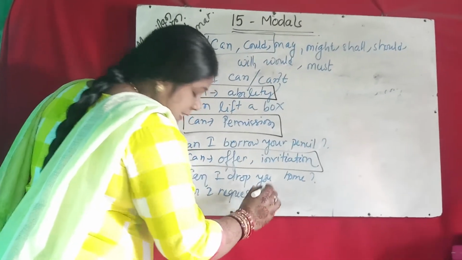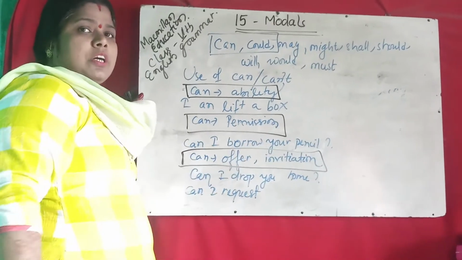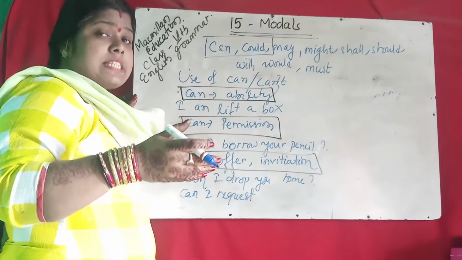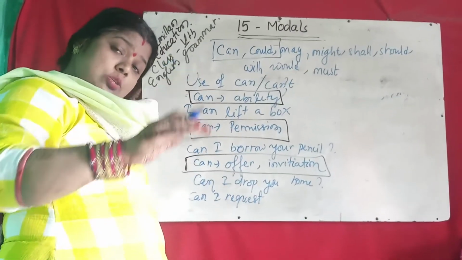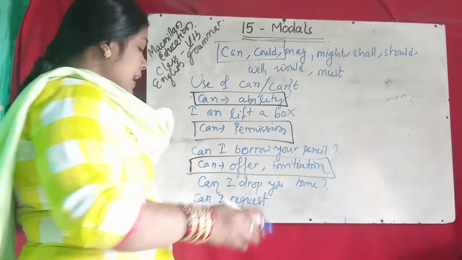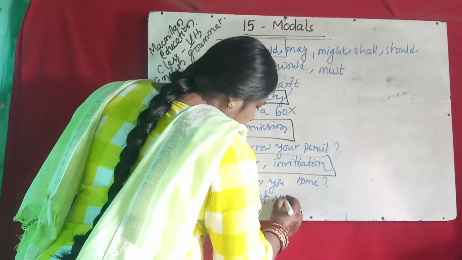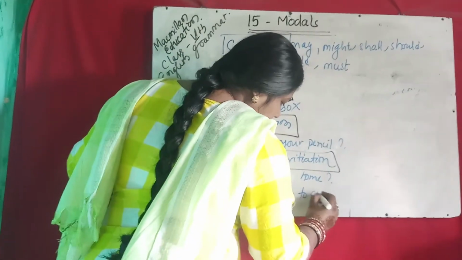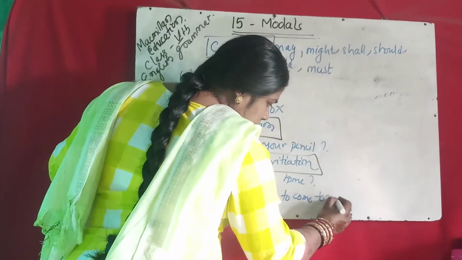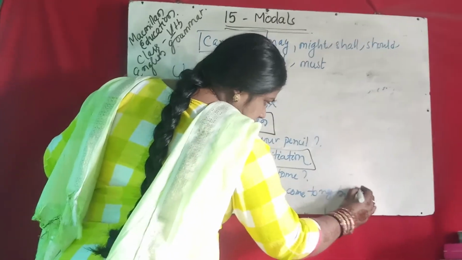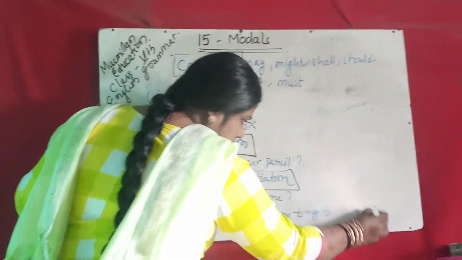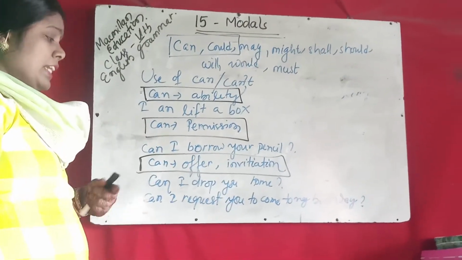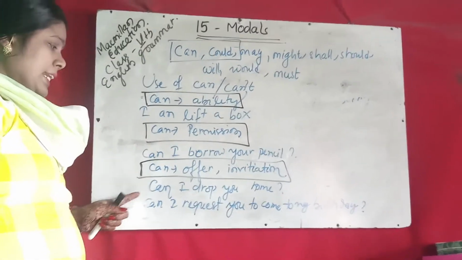This is a polite sentence. I invite you to come to my birthday is a simple sentence. But when you say, Can I request you, you are asking permission, you are inviting politely. These are called polite sentences. So this is a polite request: Can I request you to come to my birthday? Can I drop you home?